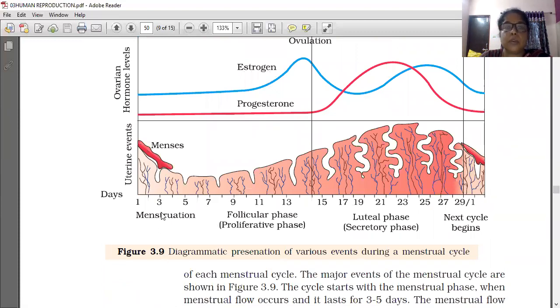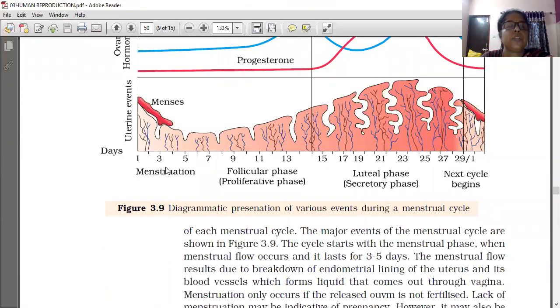First, menstruation will occur. It can last for 3 to 5 days. Menstrual flow will occur. The first phase is menstruation. It can occur for 3 to 5 days, so 1 to 5 days is shown here.